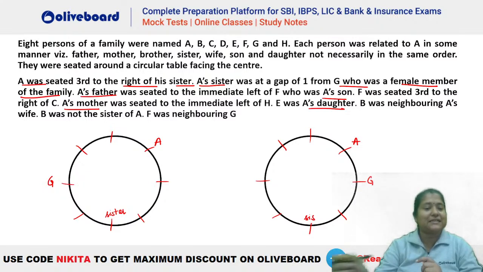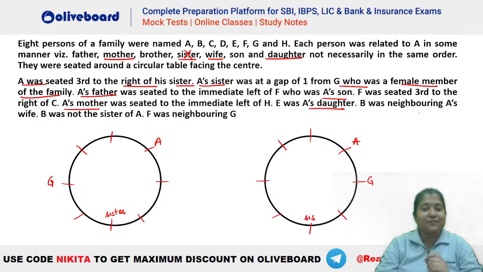Because A's sister is at a gap of 1 from G and G has to be a female member. Now we know the female members are mother, sister, wife and daughter, right? There are 4 members who are female in here. So you can see that this person G cannot be the sister, right? G cannot be the sister because already we have seen that G and sister are at a gap of 1, isn't it? So that means G should not be the brother; G should be the mother, wife or daughter, right?